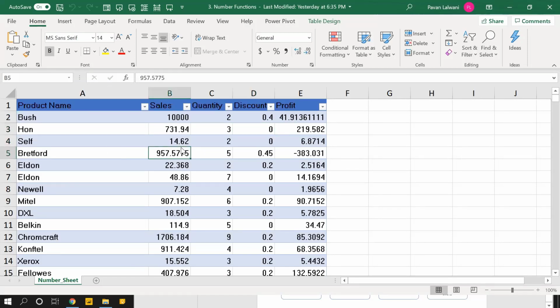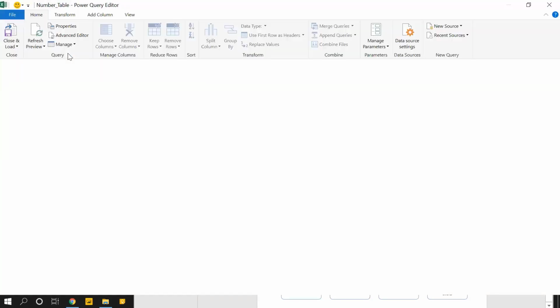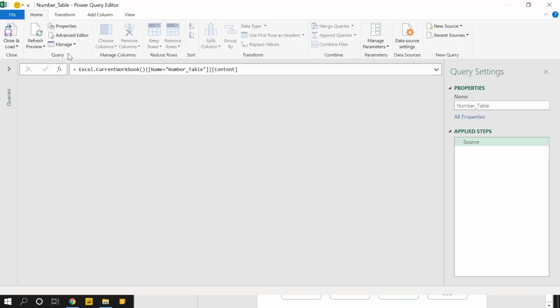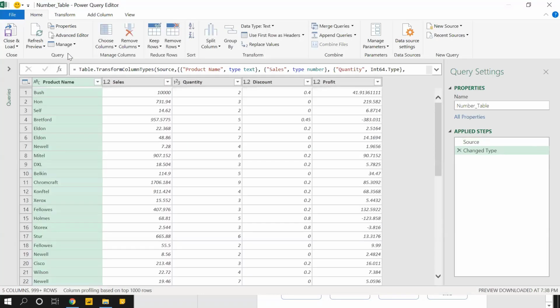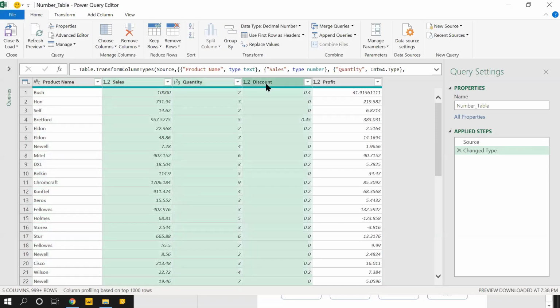Keep your cursor in the data menu bar and click on from table. So it took data into Power Query. We are again doing ETL, extracting data into Power Query. I want to multiply sales into quantity into discount. Just simple multiplication.